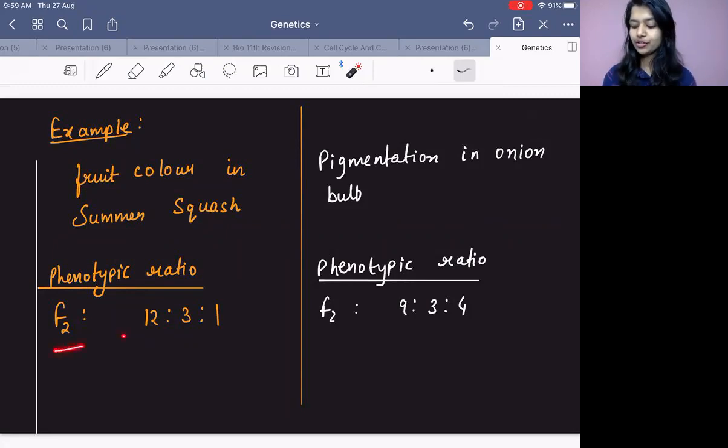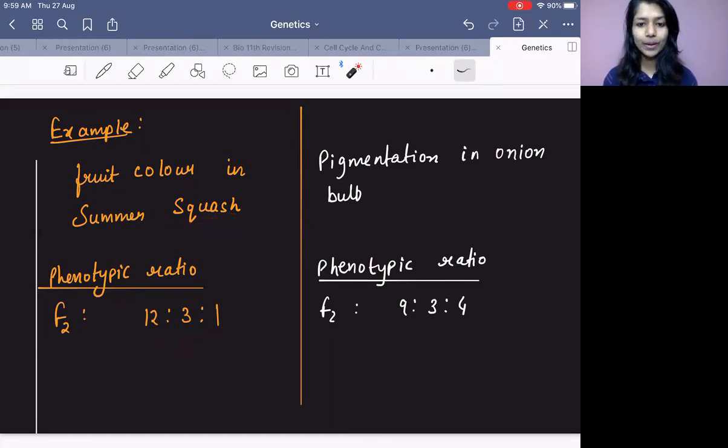The phenotypic ratio was 12:3:1. What about recessive epistasis? Yes, it was observed in the onion bulb pigmentation, the color. And the phenotypic ratio was 9:3:4. The question which comes is this only. The definition will come, the example may come, and the ratio.